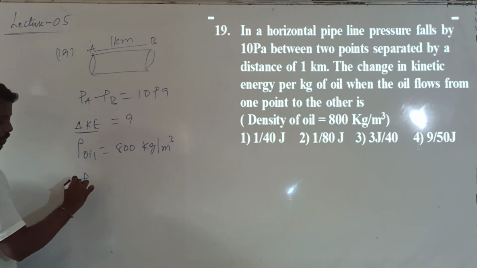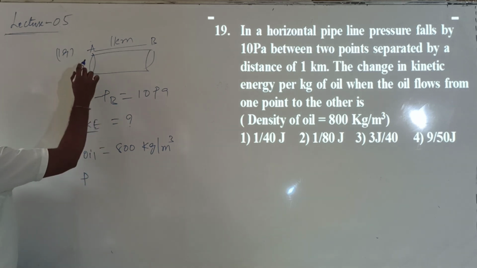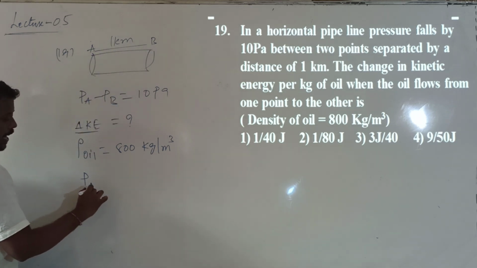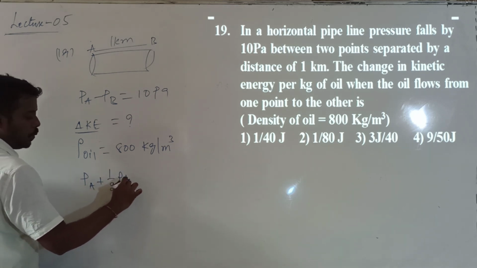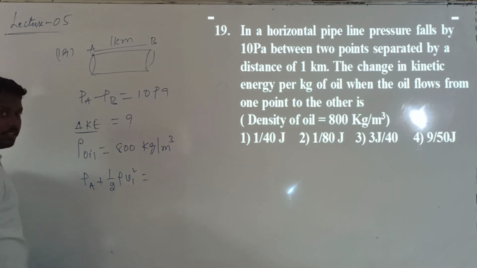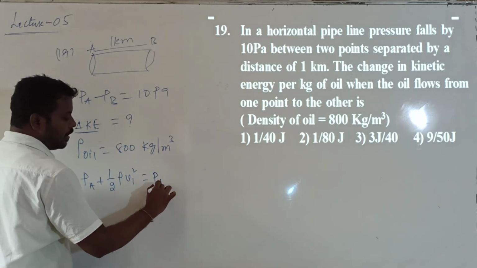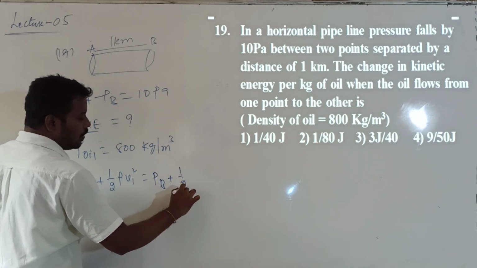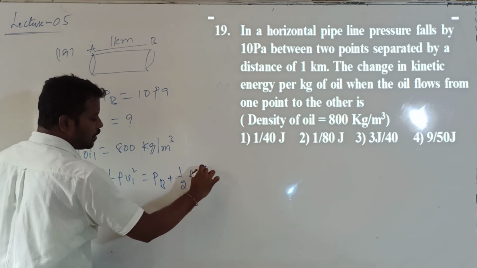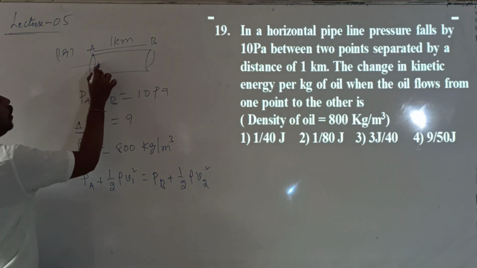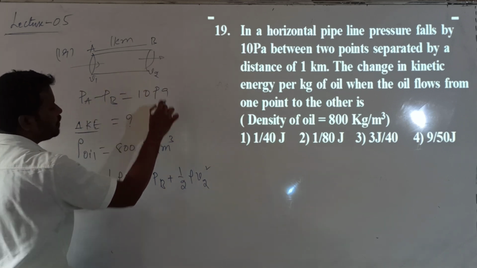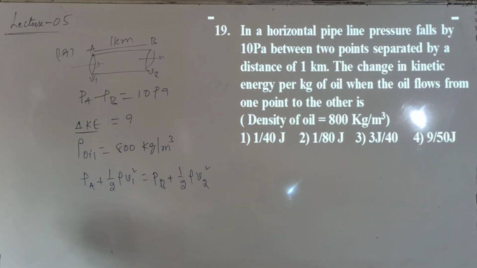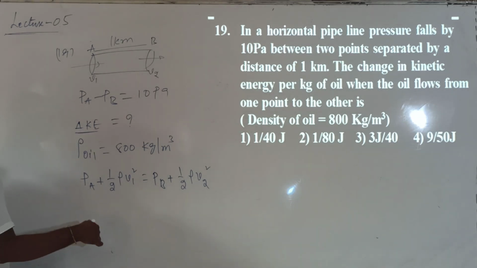Now I want to calculate the change in kinetic energy per unit mass. Can I apply Bernoulli's theorem from A to B? For horizontal flow, PA plus half rho V1 square for point A is equal to PB plus half rho V2 square. Here I called the velocity of the fluid at A as V1 and at B as V2.